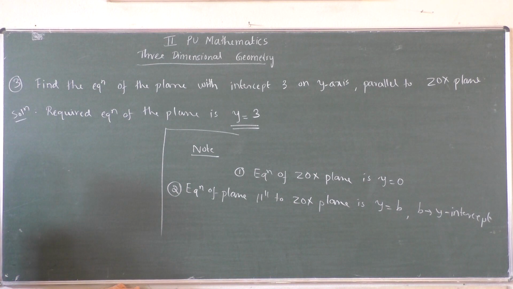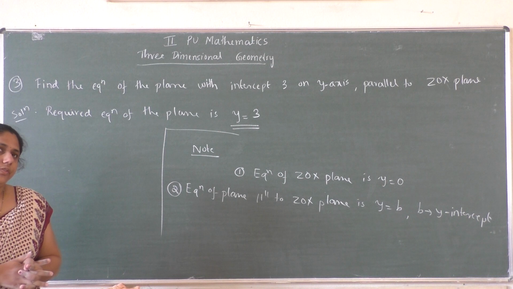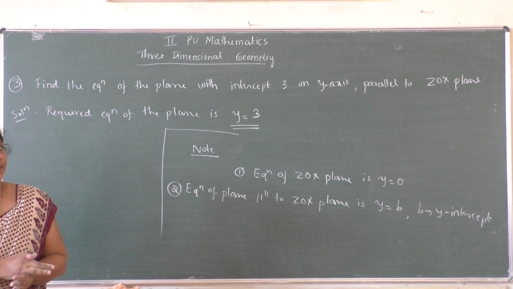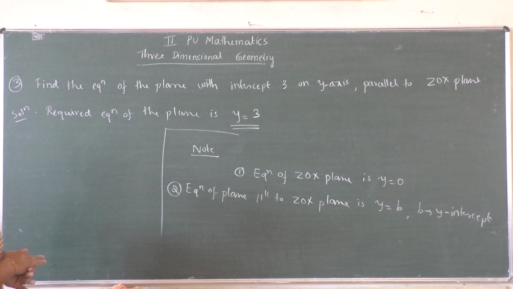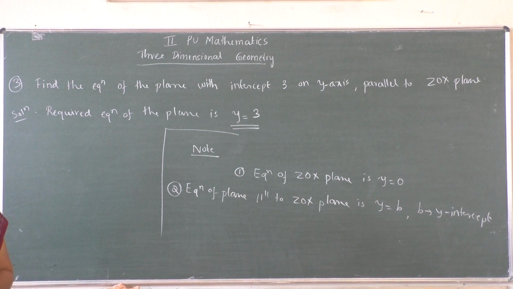So in today's class we learned two things, right? First, the equation of the plane which is passing through a given point and perpendicular to a given vector. Similarly, the equation of the plane in intercept form. Let us continue the remaining things in the next class. Thank you.